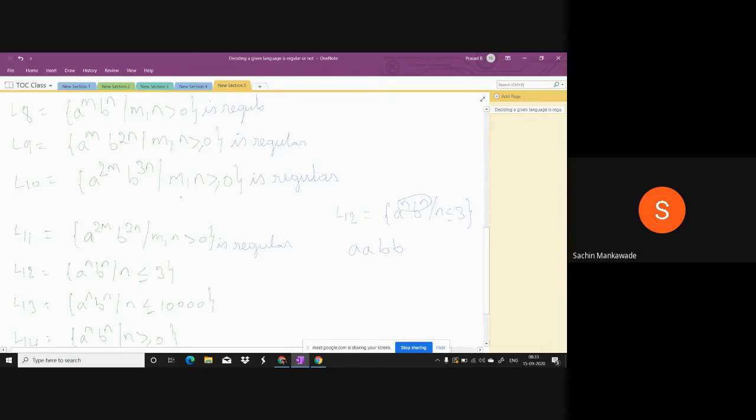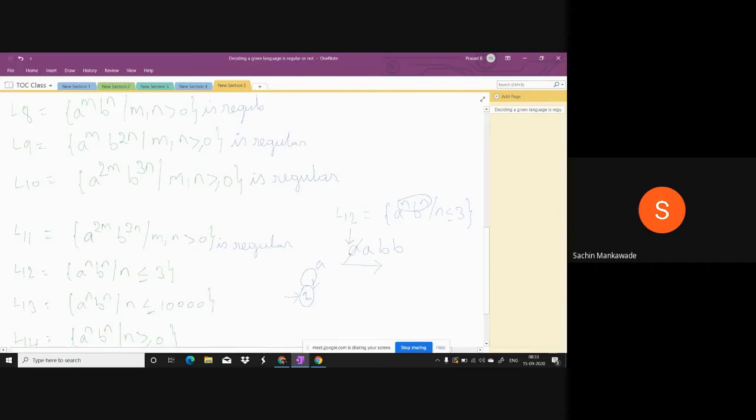So here, whatever finite automata you take, the string will be scanned from left to right. First it scans A. Suppose you say it remains in the same state after scanning this A, let it be Q0.